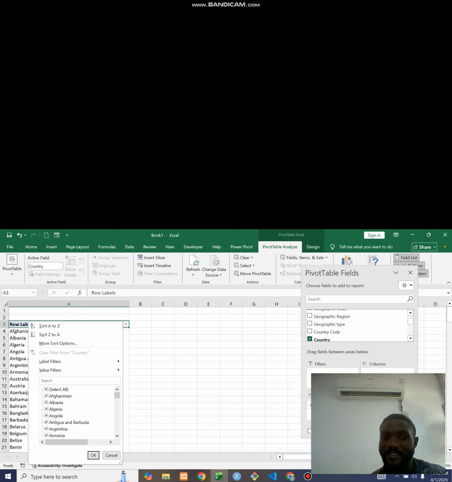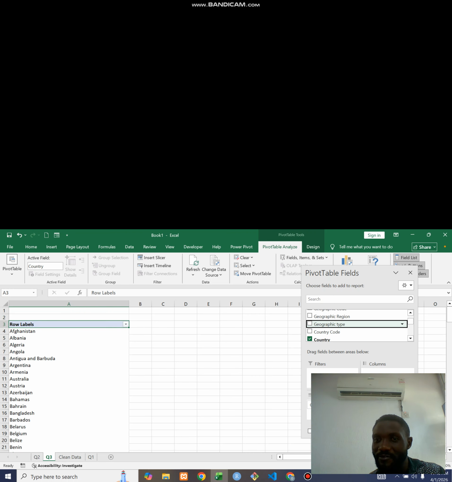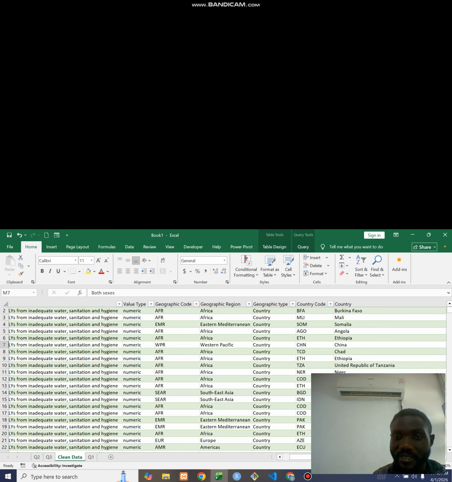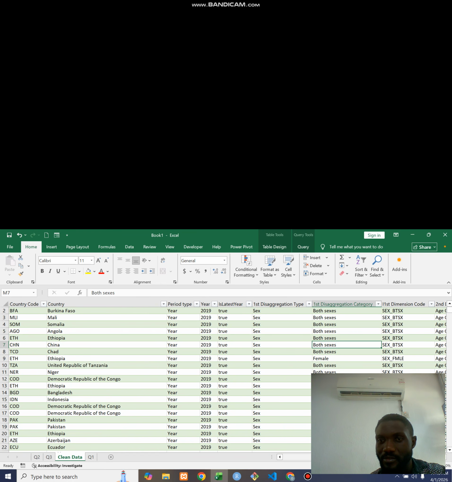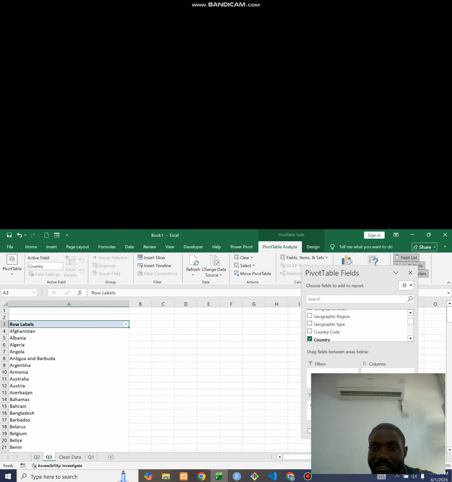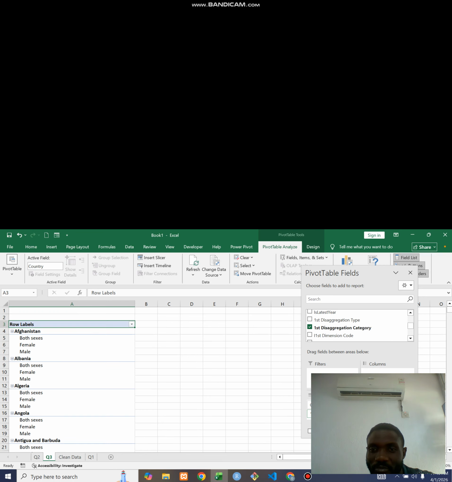So we first of all filter. You can see now that because I have just this alone, let me see the male and female cases. If I go to the clean data, I want to check where we have the male and female cases. So you can see male and female cases, we have it as first disaggregation category. Yes, that's where we have it now. So I can come over to this place and say first disaggregation category.